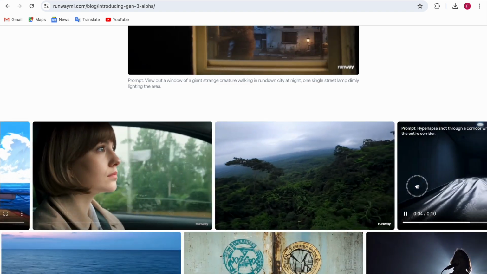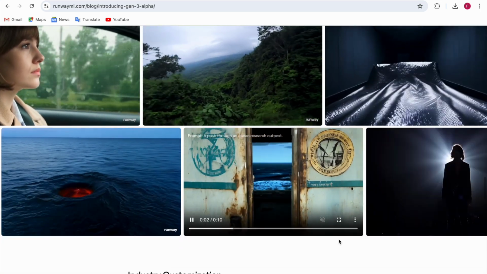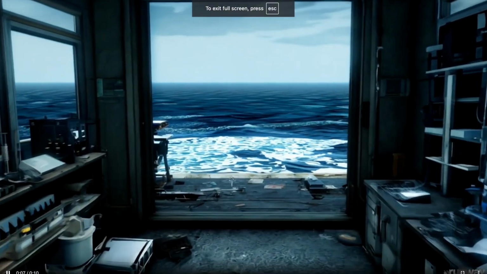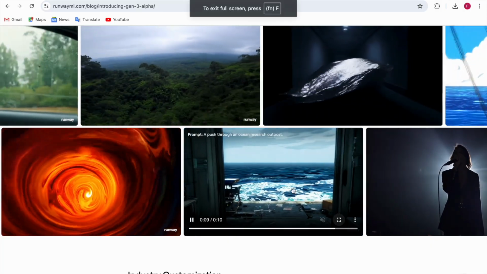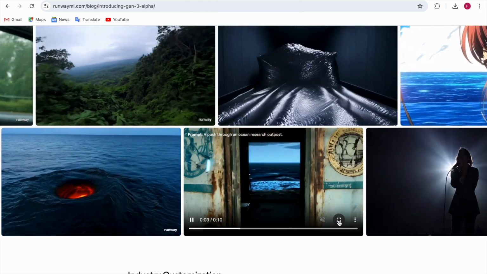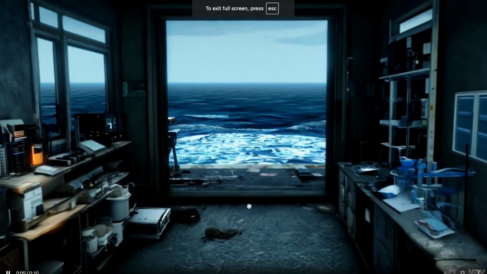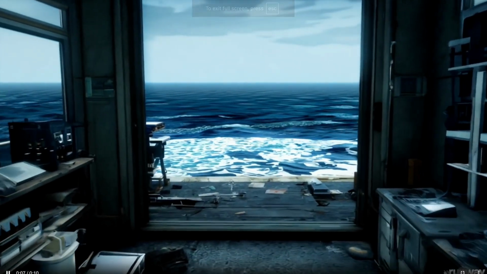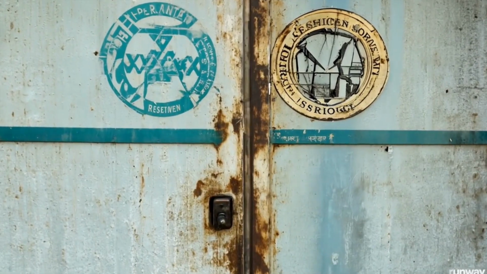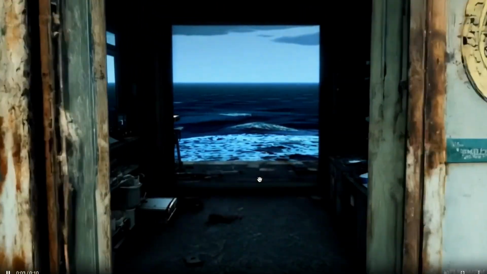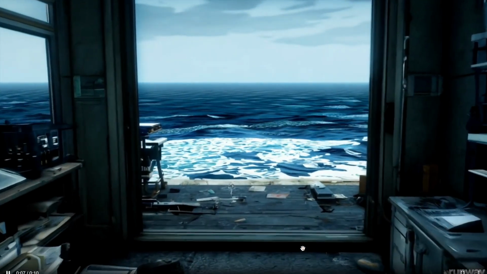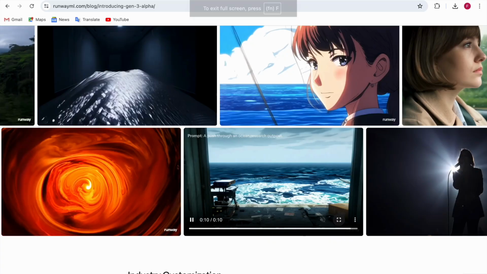Now all I have told about. Yep, this one also looks so cool. It's like a push through. Oh my god, this looks so good. Like, okay, this is an Ocean Research Outpost. It looks so realistic, as if you're standing above the ocean. I mean, a little part of it looks unrealistic, but it looks like the ocean is moving and you're standing here, so close to the ocean.